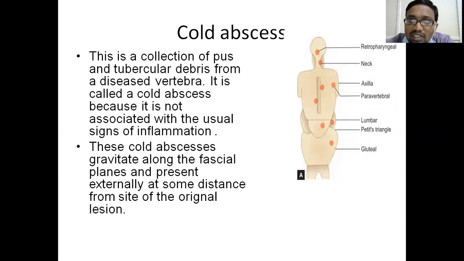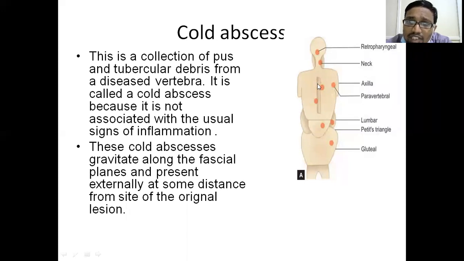In the cervical spine, it can present as a retropharyngeal abscess behind the pharynx, or an abscess in the neck. Or sometimes it can track into the axilla through the brachial plexus sheaths. In dorsal spine tuberculosis, the paravertebral abscess can be seen.